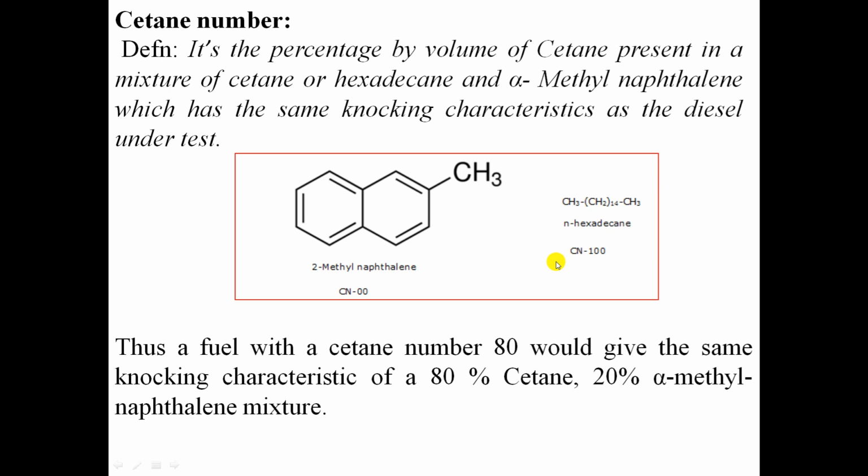For example, if the cetane number of diesel is 80, that means that diesel sample will show the same knocking characteristics as the mixture of cetane and alpha methyl naphthalene, in which 80% is cetane and 20% is alpha methyl naphthalene. Then the cetane number, that is 80, is given to that diesel sample. If the cetane number increases, the anti-knocking characteristics of diesel also increase.